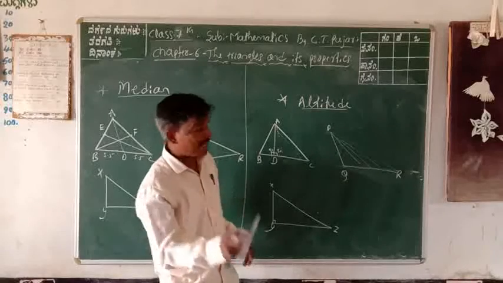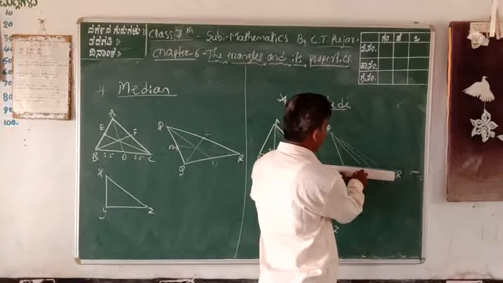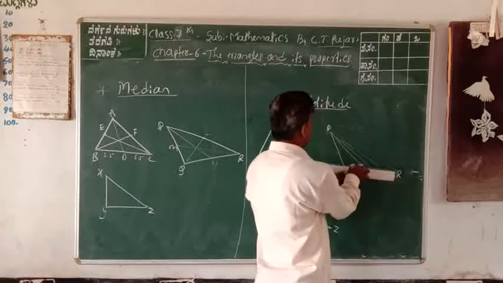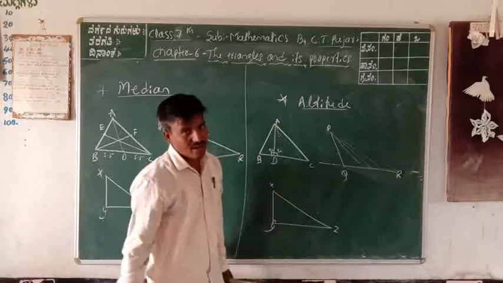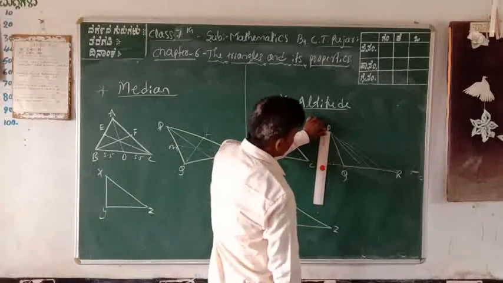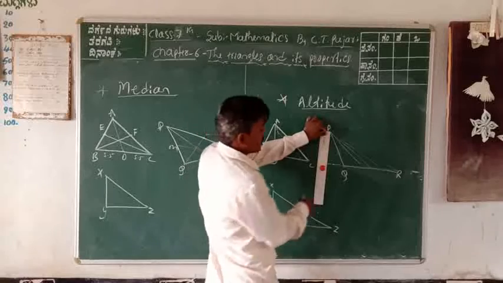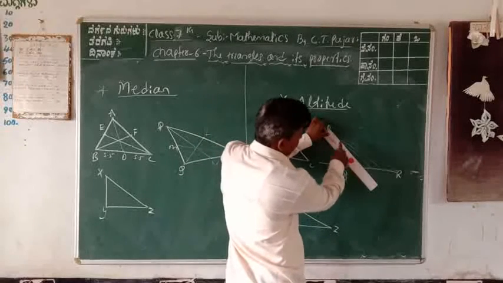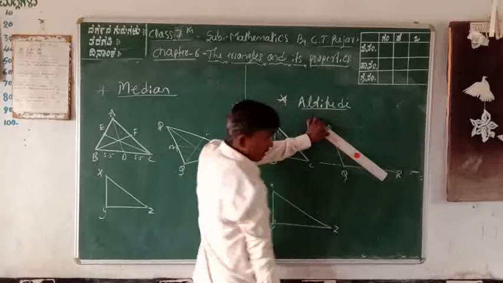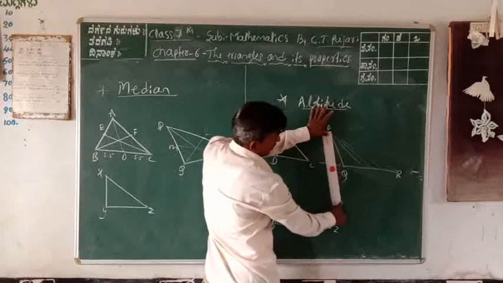Next, extend the line QR to QS. From P you can construct perpendicular distances, but these are longer. The shortest is this side.